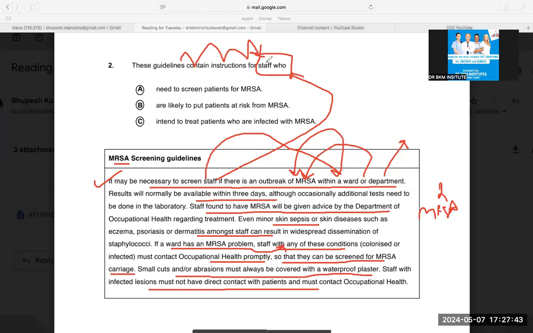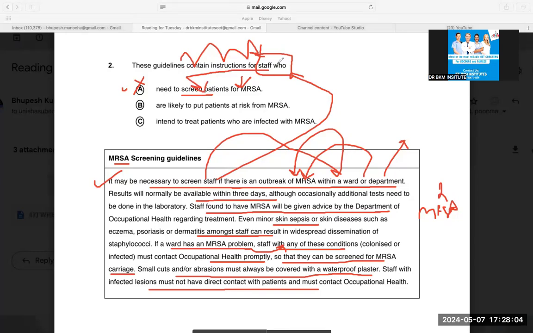The guidelines contain instruction for the staff who need to screen the patient for MRSA. Nothing like this was given, that who need to screen MRSA patients. But again, don't overthink. For now, you may say 20% yes, but 80% no, because they were not talking about the staff who need to screen the patients for MRSA.